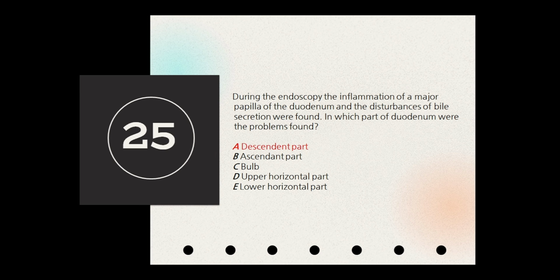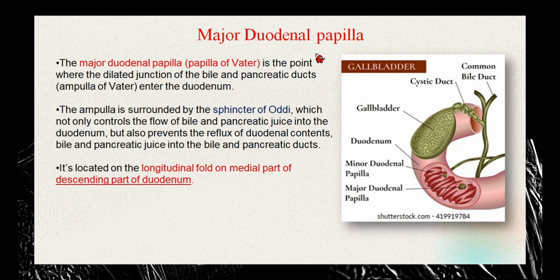Okay, so the 25th question is that during the endoscopy, inflammation of a major papilla of the duodenum and disturbances of bile secretion were found. So in what part of the duodenum were these problems found? So they're talking about the major papilla of the duodenum. So let's talk about the major papilla.